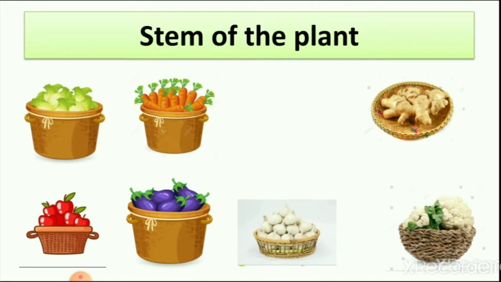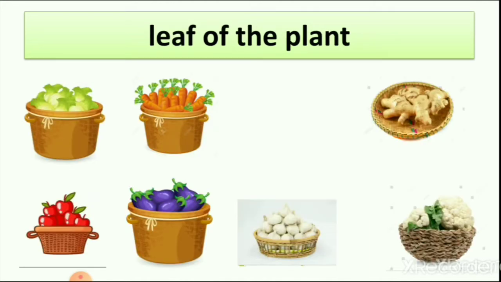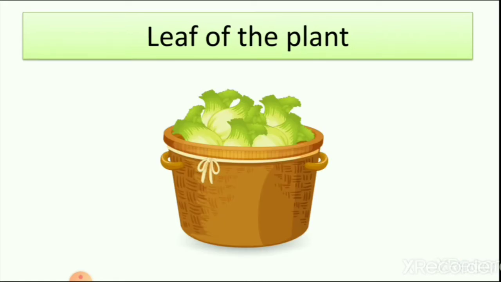Then, which is the stem of the plant? Ginger and potato. You can see here the stem of the plant. Leaf of the plant: cabbage. So yesterday we learned how we separate vegetables and fruits into different parts of the plant.